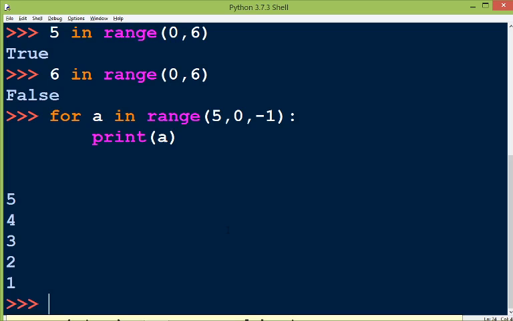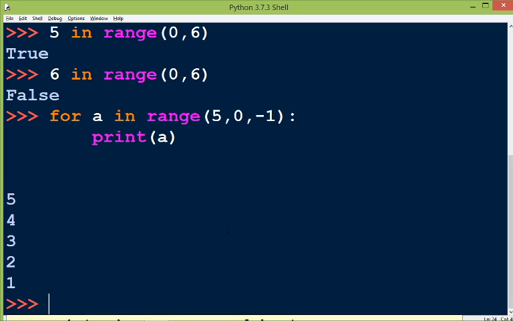If we don't give the step value, or forget to give it, then the sequence or the list is empty. That means the output becomes empty. Okay, now we can understand how to use the range function.